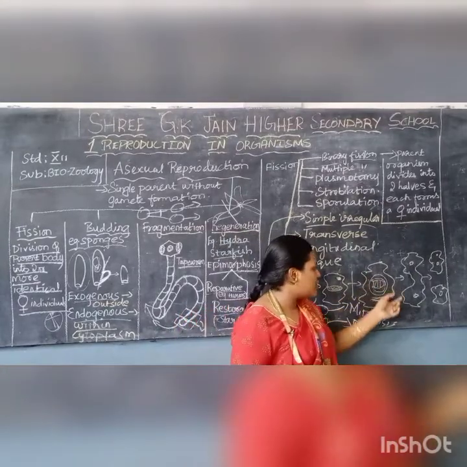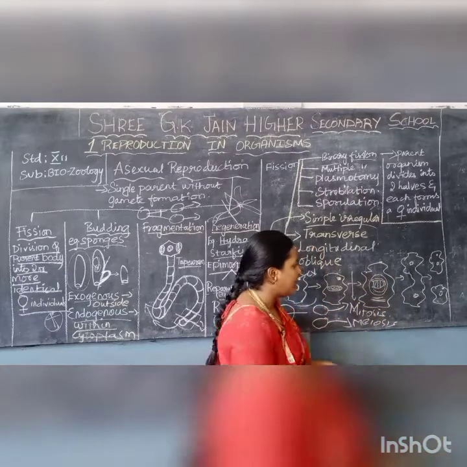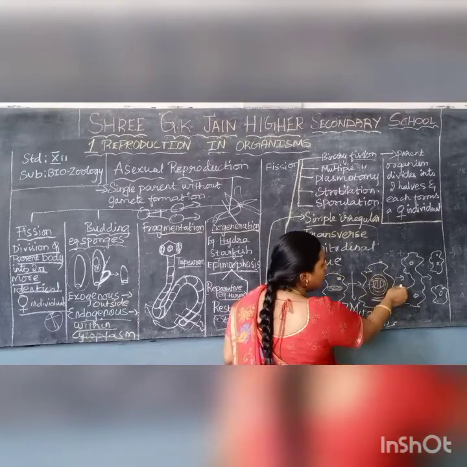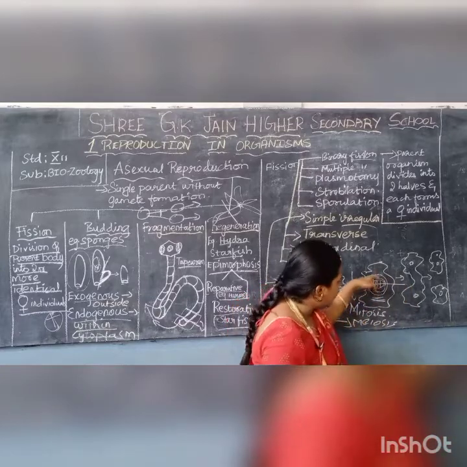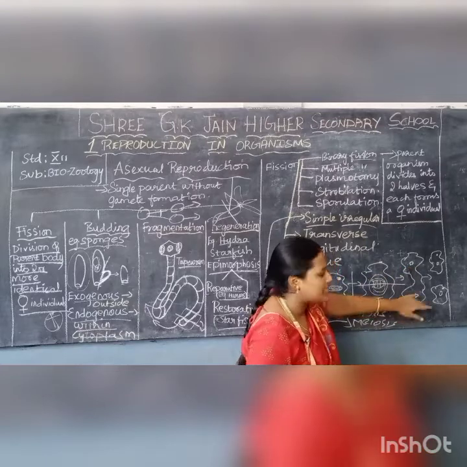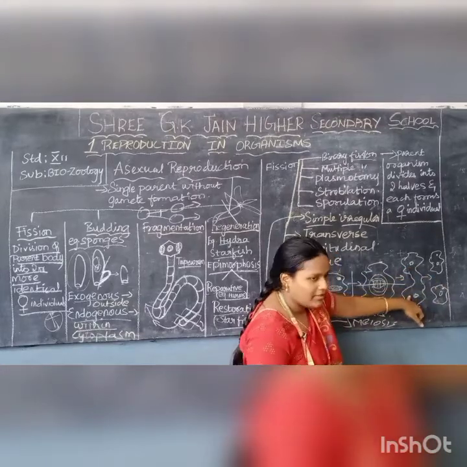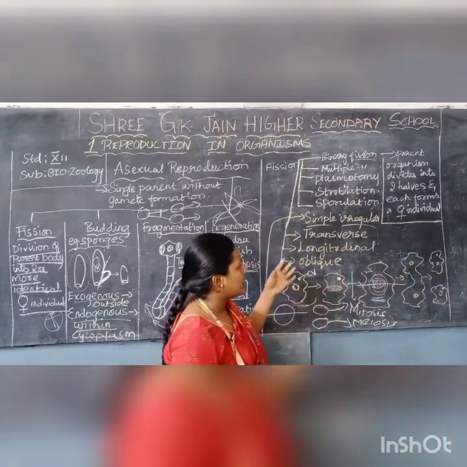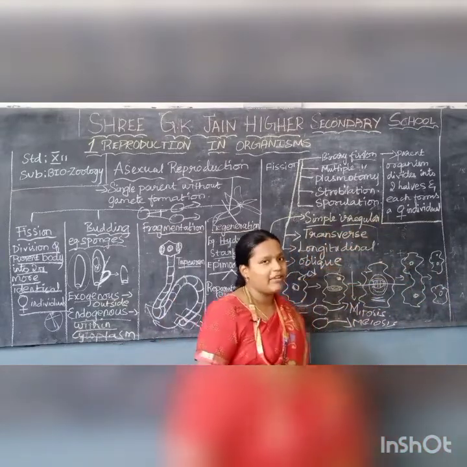Yes, so if the division takes place amitotically, the spindle fibers are formed and the chromosomes start splitting. So now the cleavage takes place and this part develops as a complete amoeba individual and this part develops as one daughter individual. So this is the diagram. This is the process that takes place in simple irregular binary fission.